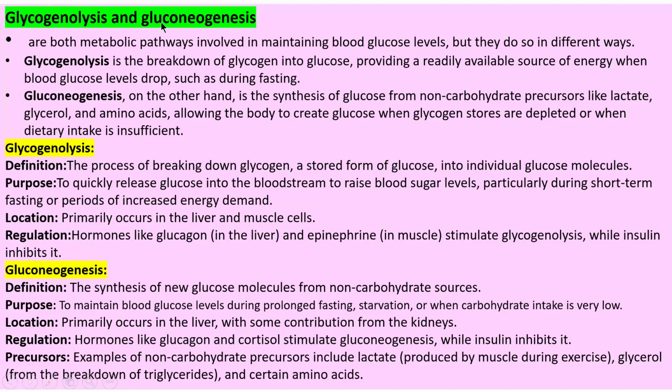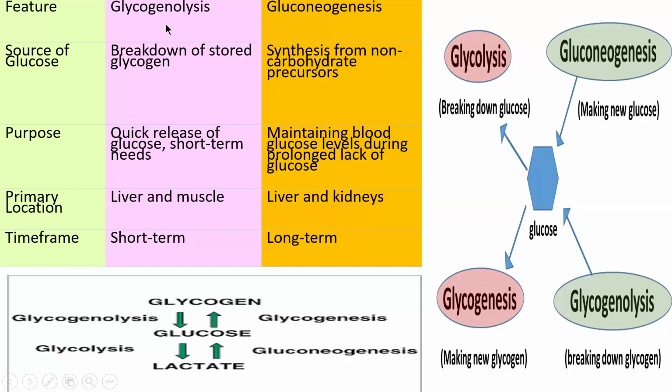So glycogenolysis and gluconeogenesis. Glycogenolysis is the breakdown of stored glycogen from your liver and muscle, which is a quick release of glucose for short-term needs. Gluconeogenesis is synthesis from non-carbohydrate precursors, maintaining blood glucose levels during a prolonged lack of glucose. Where does gluconeogenesis happen? In your liver and kidney, and it is a long-term process.